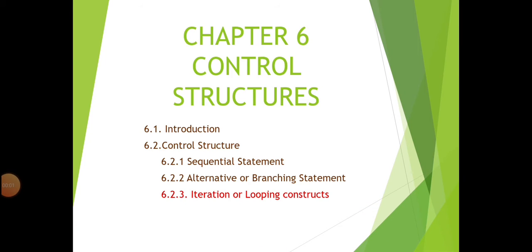Now in this video we are going to discuss 12th standard computer science chapter 6, control structures. In the previous video we discussed the different types of alternative statements used in Python programming language. Can you remember them? There are three kinds of alternative statements: simple if statement, if else statement, and if elif statements. Now in this video we are going to discuss iteration, or looping statements.